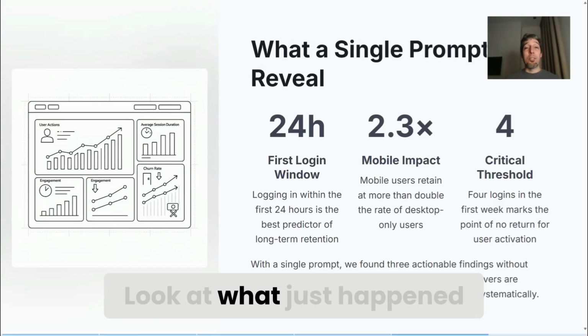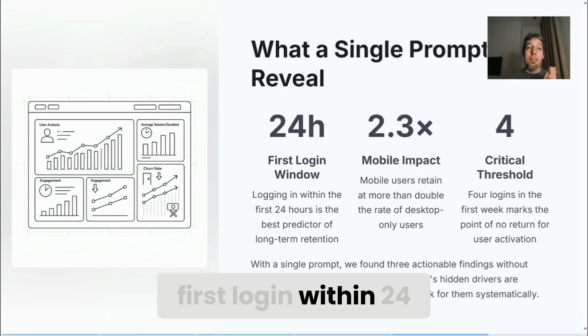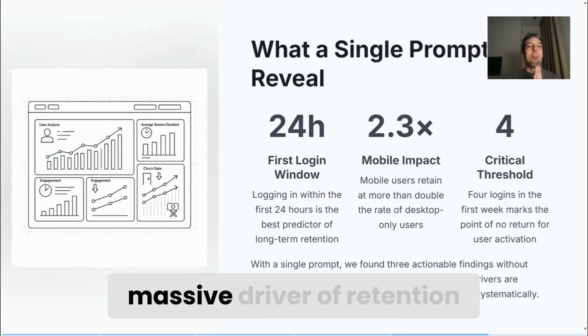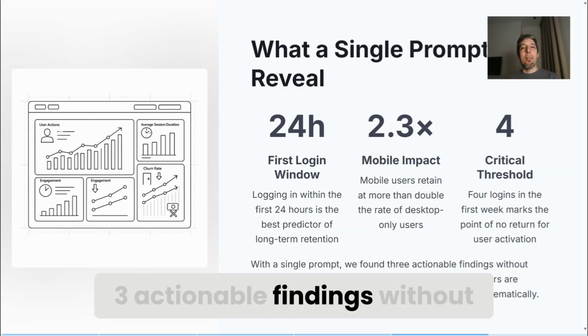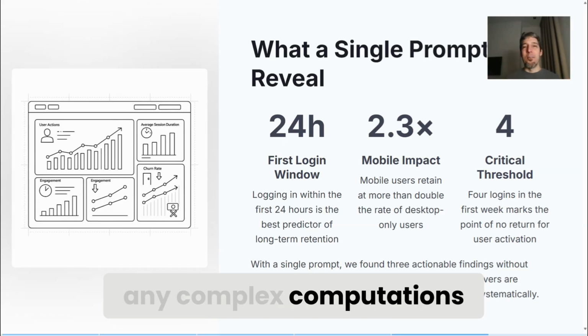All right, look at what just happened. With a single prompt, we found that the first login within 24 hours is the best predictor of retention, that mobile is a massive driver of retention as well, and that 4 logs in the first week is the point of no return. 3 actionable findings without writing a single line of SQL or doing any complex computations.